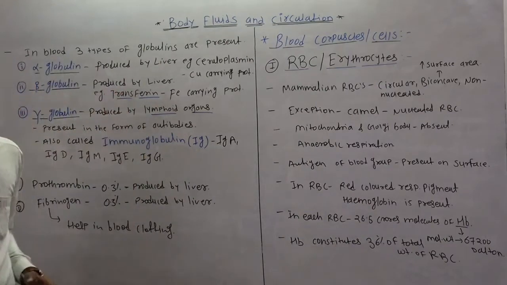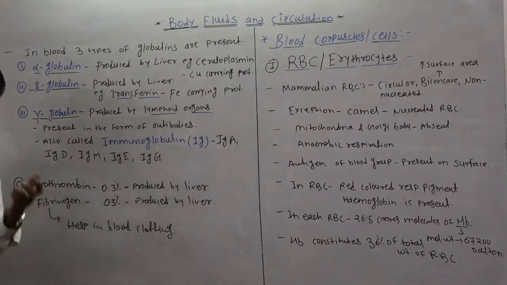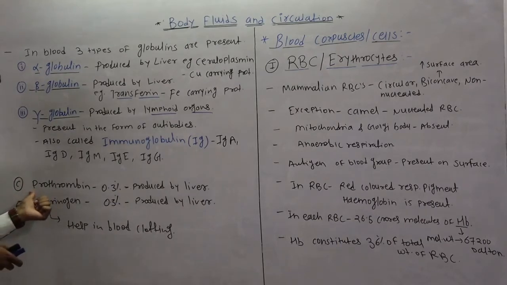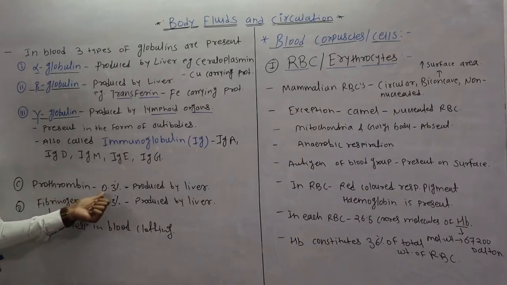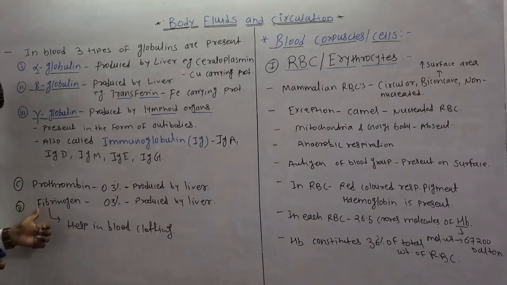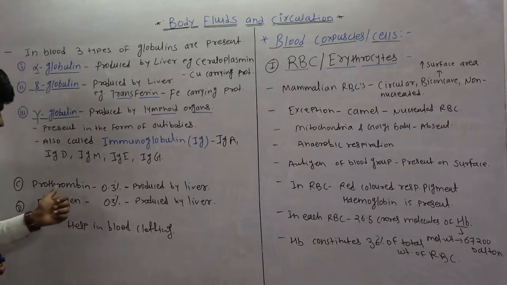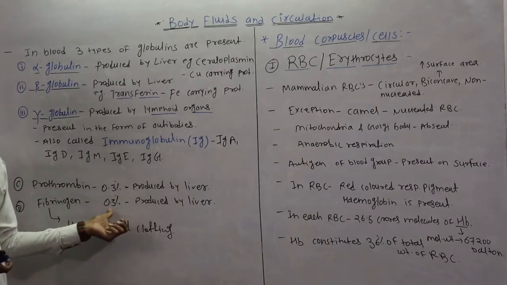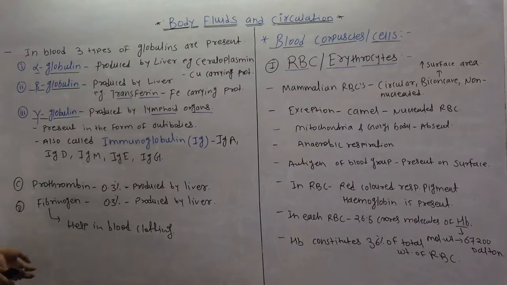These are the 5 types of the immunoglobulins. So here, students, we completed the globulin protein. Now the third protein present in the plasma is the prothrombin. It is 0.3% and this is again produced by the liver. Then the next one is the fibrinogen protein, which is again 0.3% and produced by the liver.